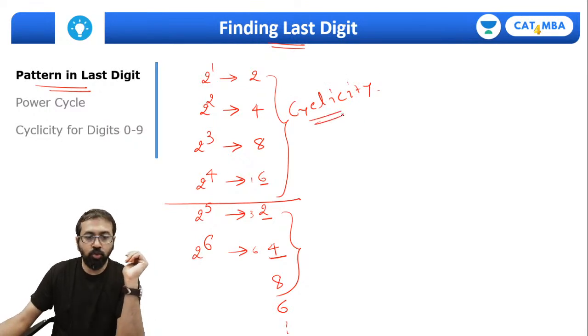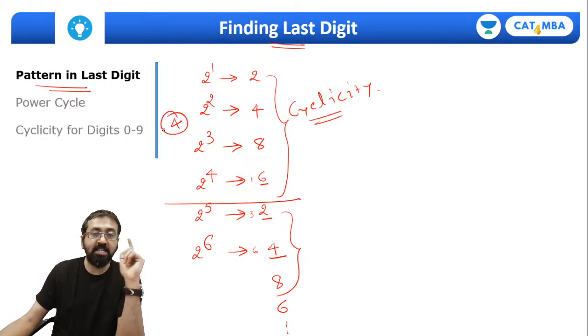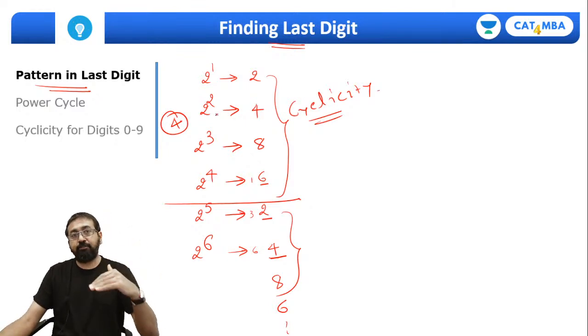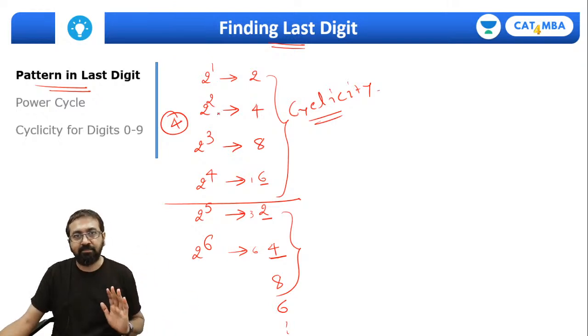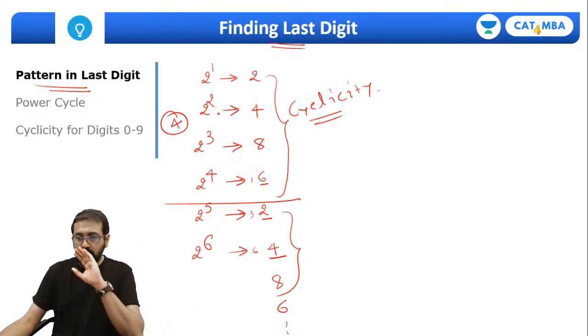Cyclicity. So 2 has a cyclicity of 4. Please remember, 2 has a cyclicity of 4, because after every 4 powers of 2, the pattern in the last digit gets repeated. Are we clear with this one?